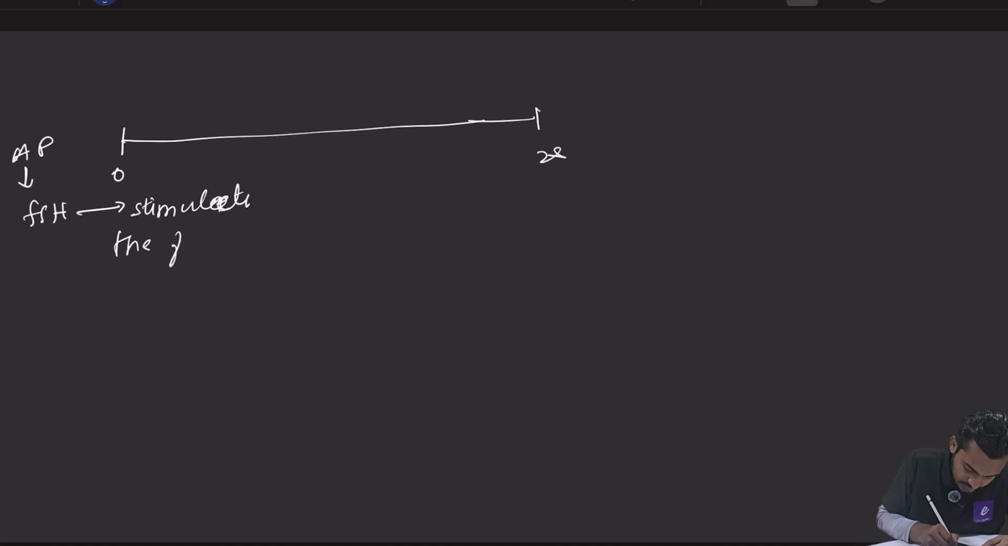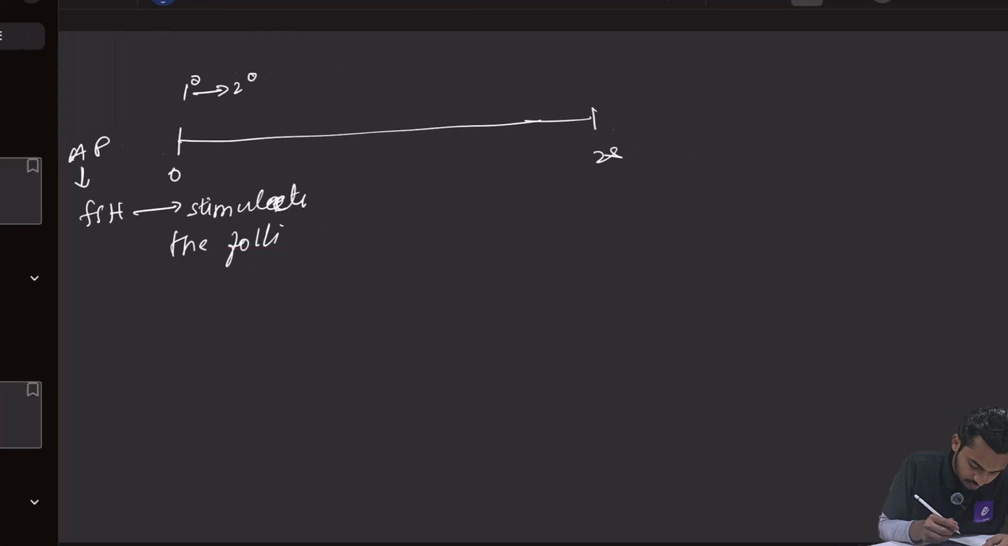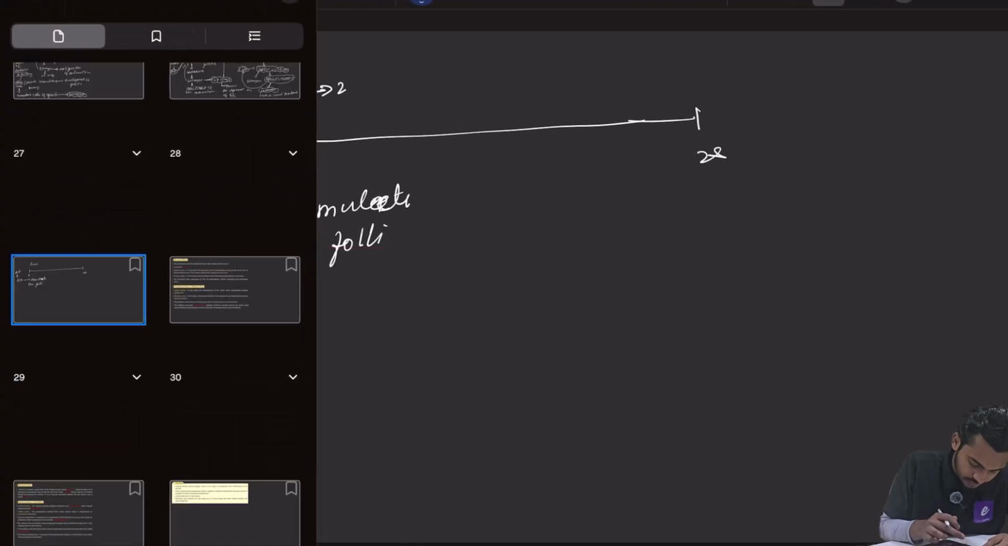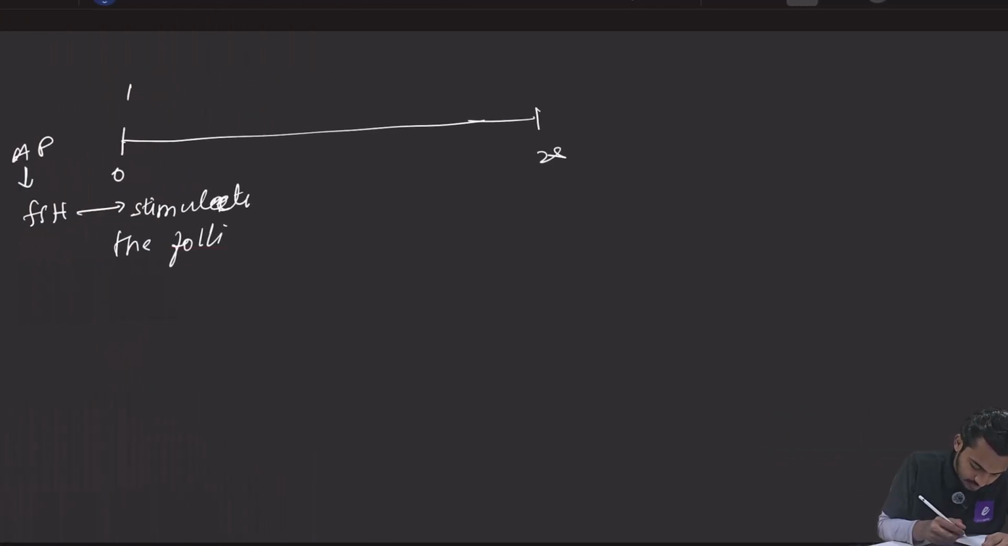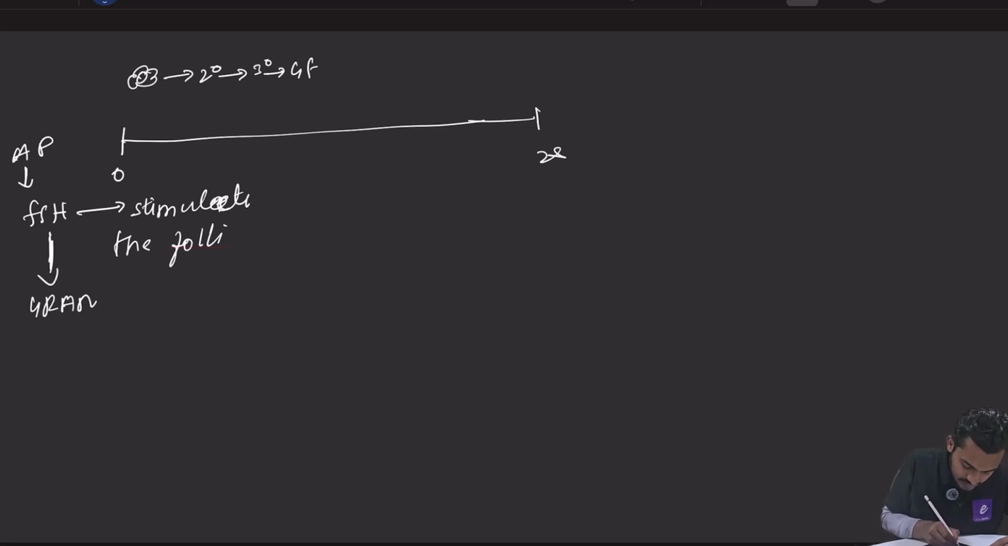Stimulate the follicles. जिसकी वजह से क्या होगा दोस्तों? Primary follicle will develop to secondary follicle. Better is to draw the diagram so that you can understand, right? So this primary follicle will develop to secondary follicle will develop to tertiary, and tertiary will develop to Graafian follicle. Now this FSH will act on granulosa cells of the follicles, and it will stimulate the granulosa cells. These granulosa cells will release estrogen.